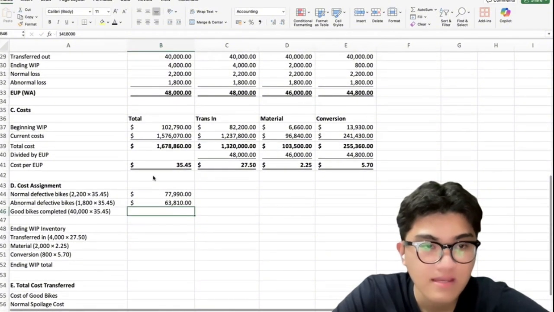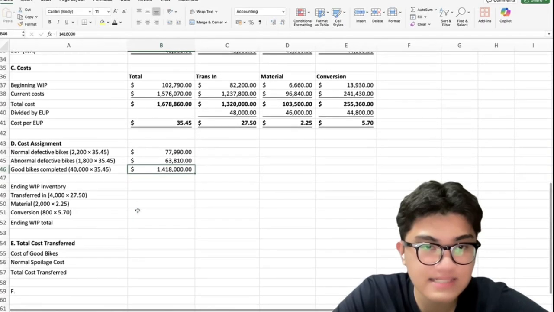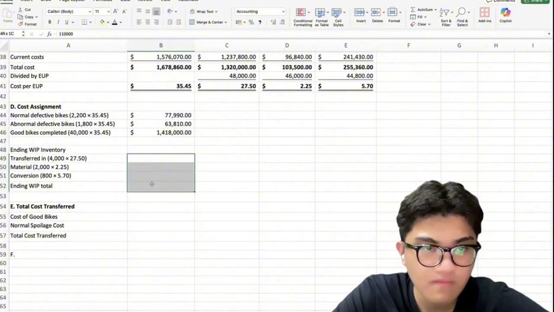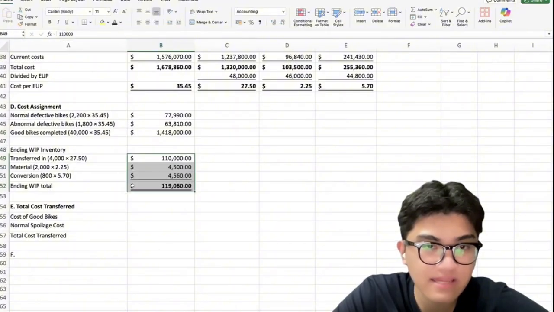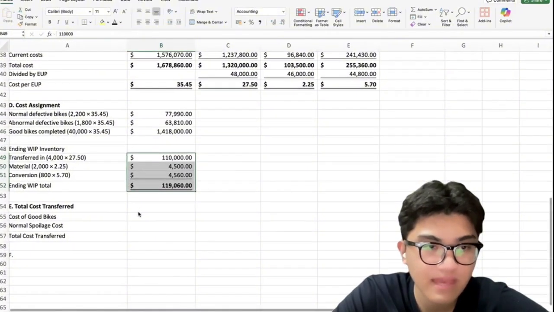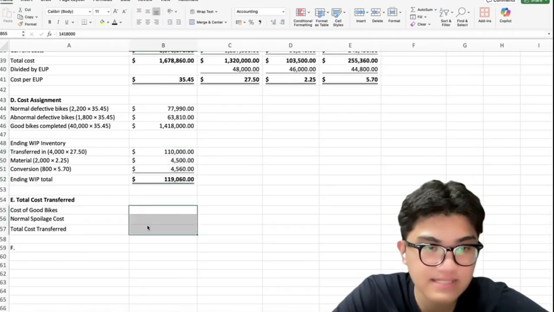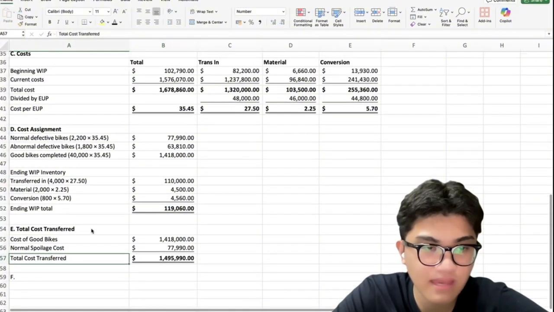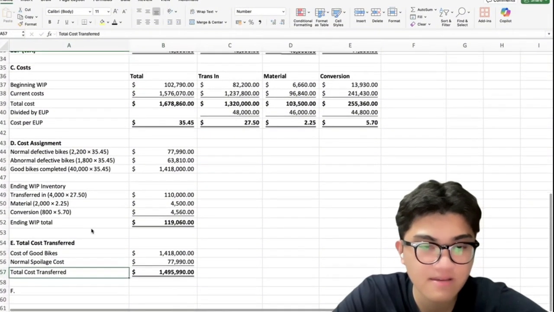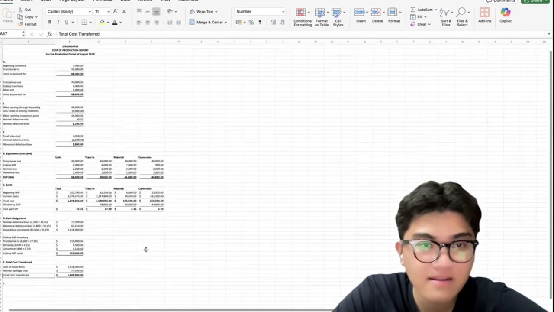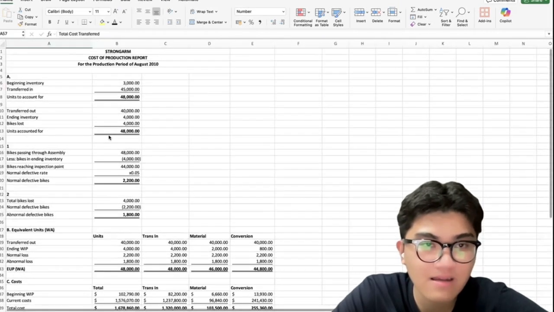Then good bikes completed, 40,000. Now, for the ending work in process inventory, we get that one. Then for our cost of good bikes, this one, normal spoilage cost, and total cost transferred. Okay, so that's it for Strong Arm Company.